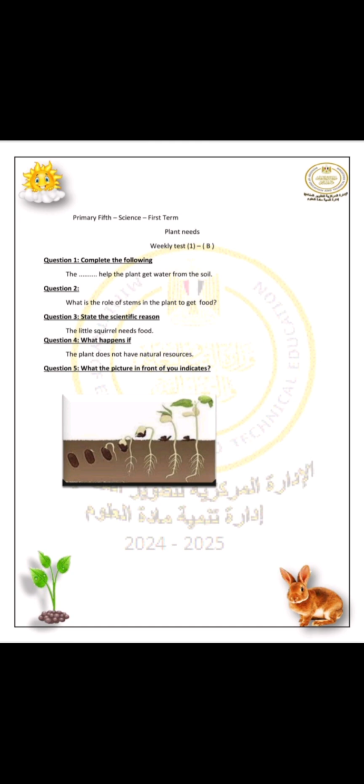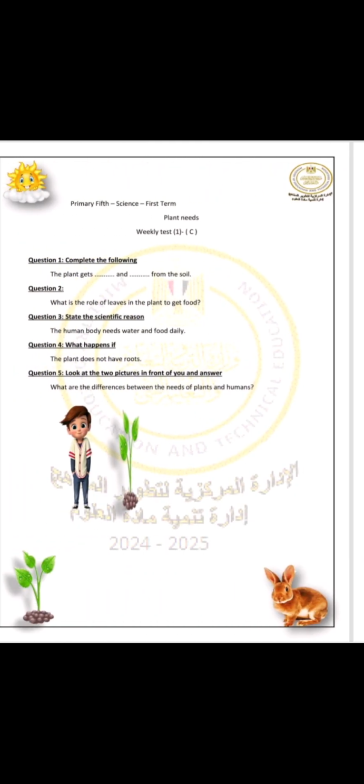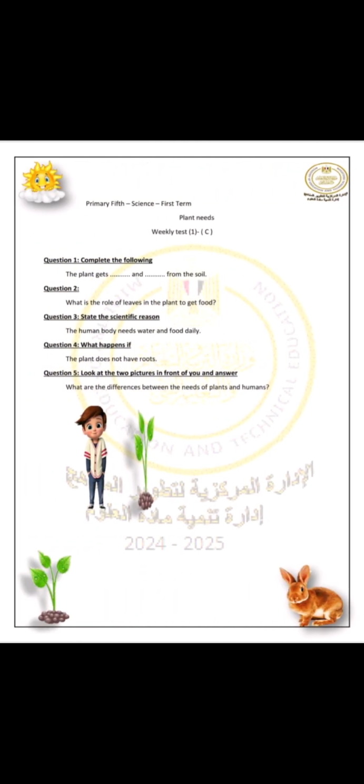What the picture in front of you indicates. احنا عندنا هنا الصورة فيها seeds، والseeds دي ايه؟ will grow. يبقى البروسيس دي بنسميها germination. يبقى the seeds will germinate and grow. Complete the following. The plant gets A from the soil. ايه الحاجات اللي البلانت بياخدها من السويل؟ water and nutrient.